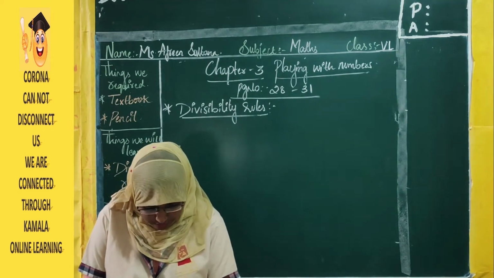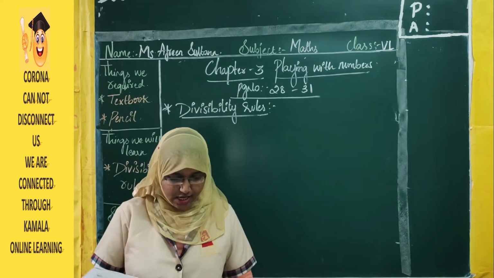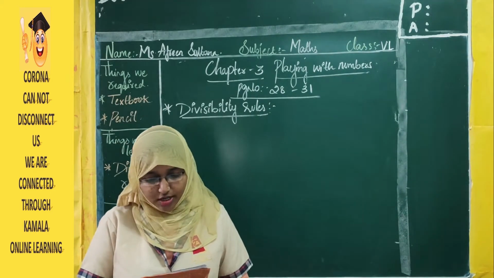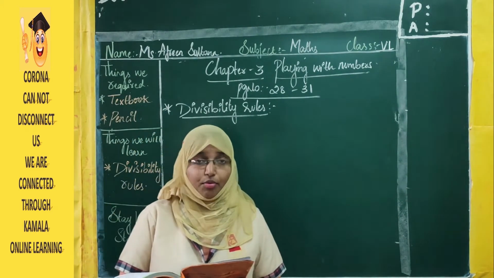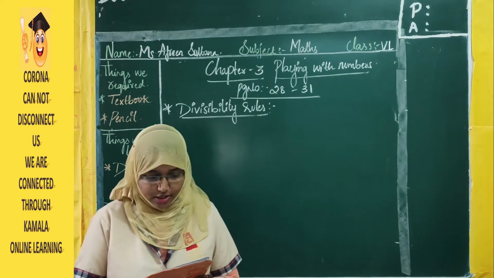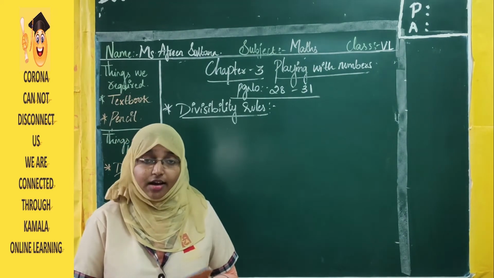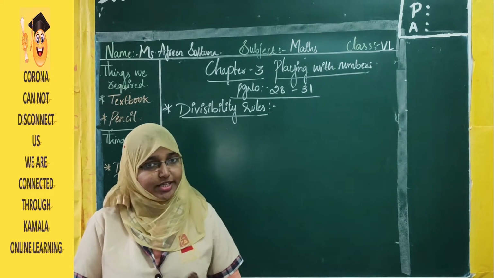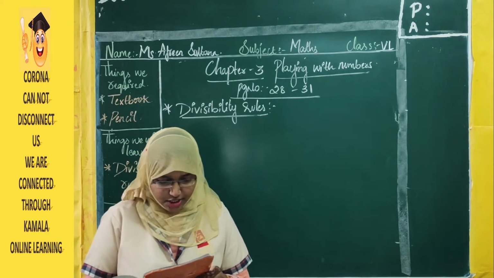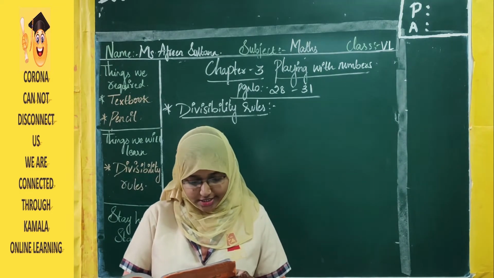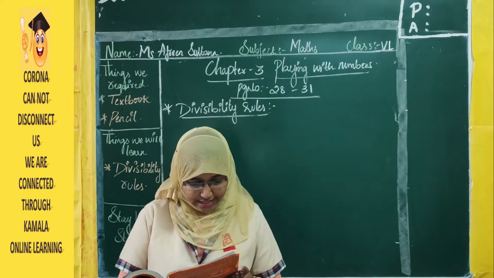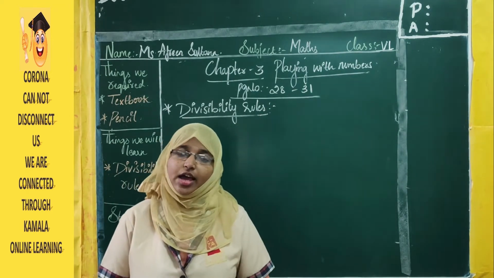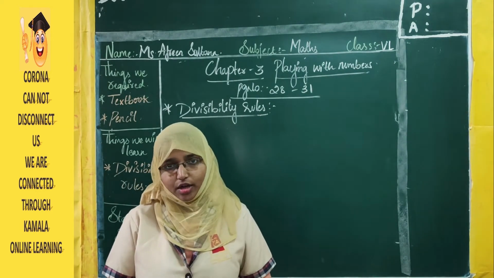So here they have given a different example. See, Hasini wants to distribute chocolates to her classmates on her birthday. Her father brought a box of 125 chocolates. There are 25 students in her class. So how many chocolates can each student get? Let's see. She decided to distribute all the chocolates such that everyone would get an equal number of chocolates. She wanted to distribute all the chocolates, but everyone should get an equal number.